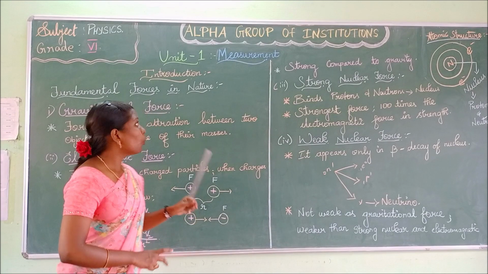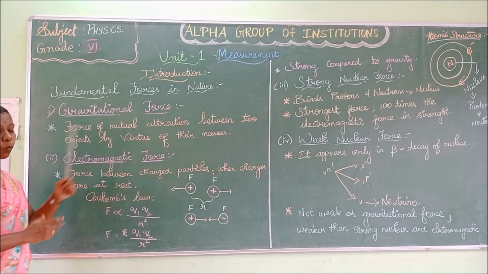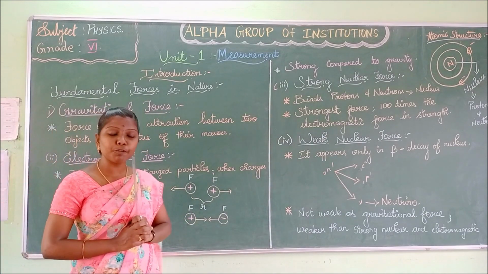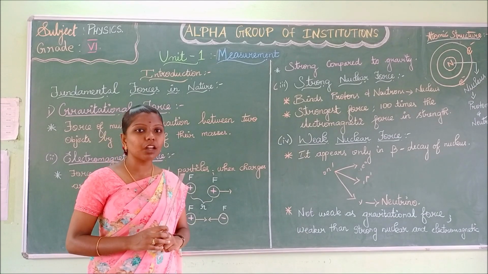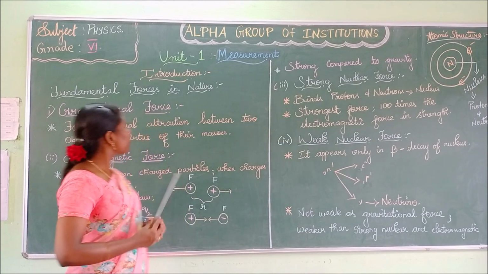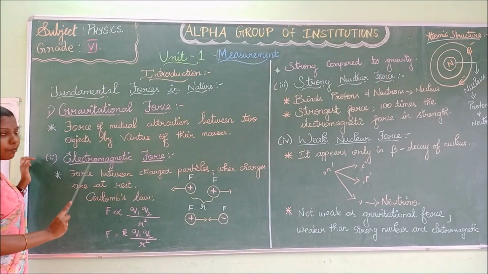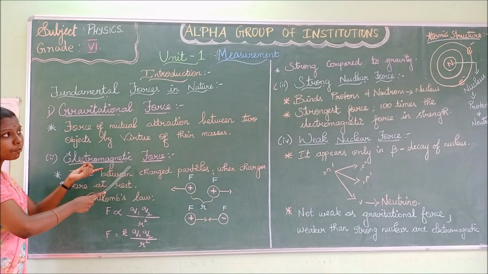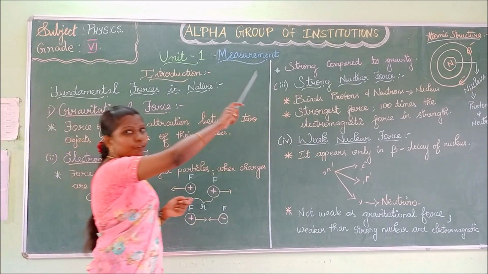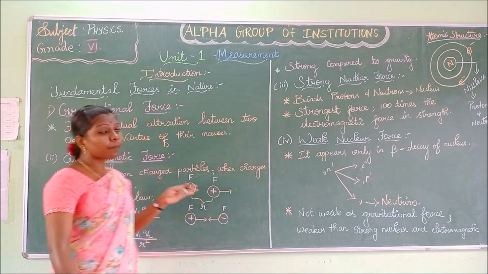So, clear? What are the four fundamental forces? What is the definition of force? Force is nothing but the push or pull of an object. Now there are four fundamental forces: gravitational force, electromagnetic force, strong nuclear force, and weak nuclear force.